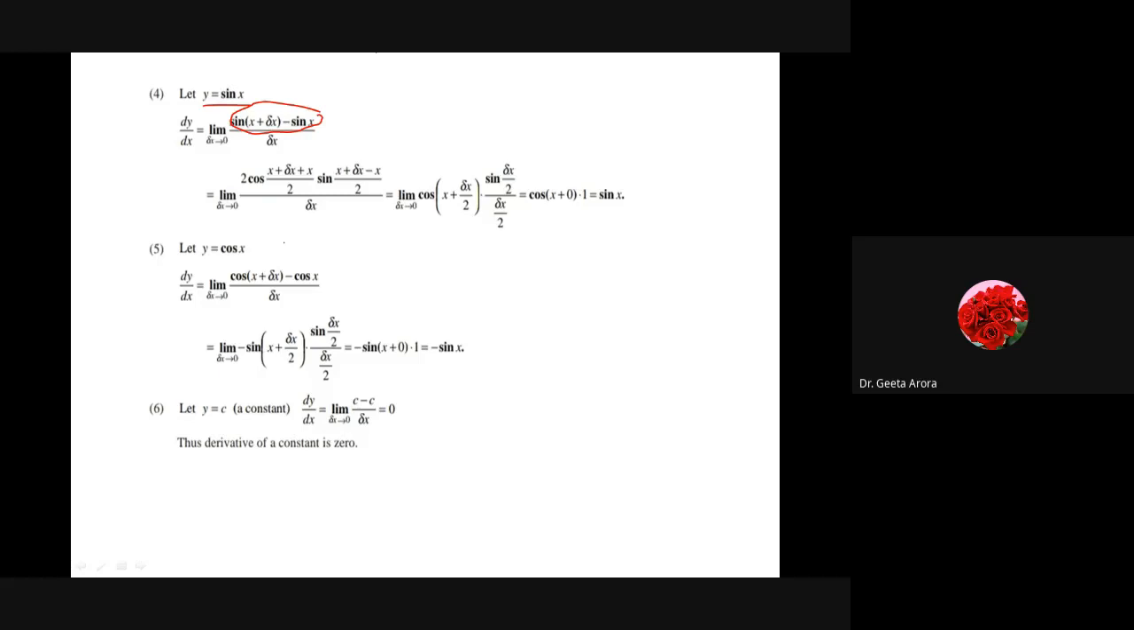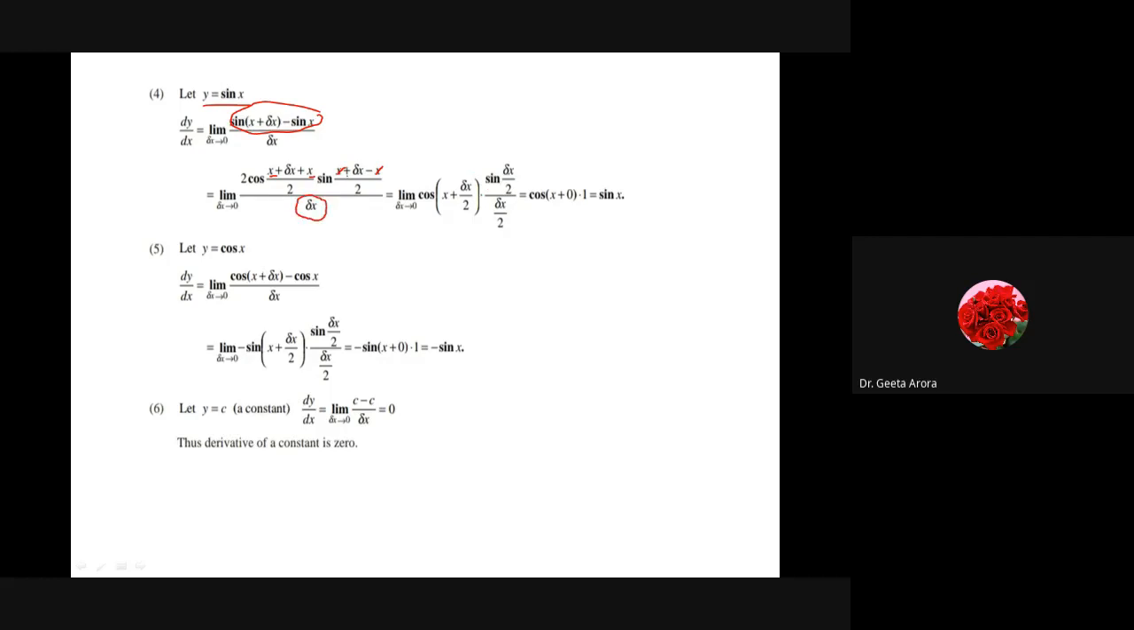As here we can see, we have the limit del x tends to 0 of sine of x plus del x minus sine x, divided by del x. Here we have applied the formula sine c minus sine d is equal to twice cos of c plus d by 2 times sine of c minus d by 2, with del x as such in the denominator. On simplification, we get cos of x plus del x by 2, since 2x by 2 gives x plus del x by 2. Similarly for sine, the sine x cancels out, leaving sine of del x by 2 divided by del x.